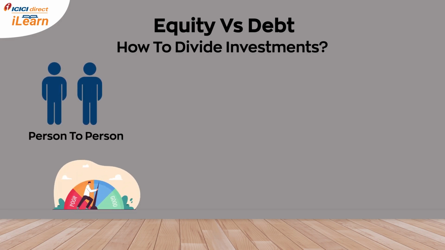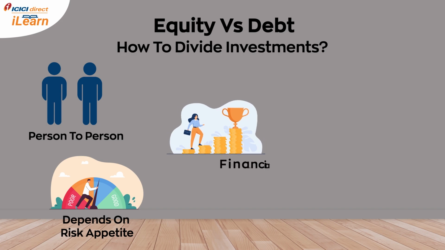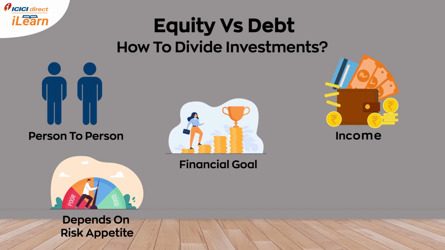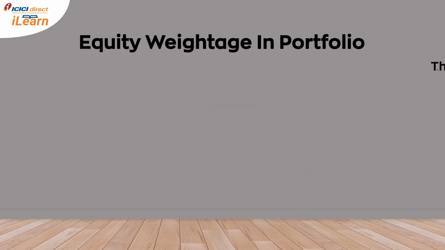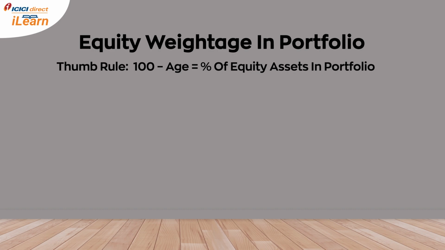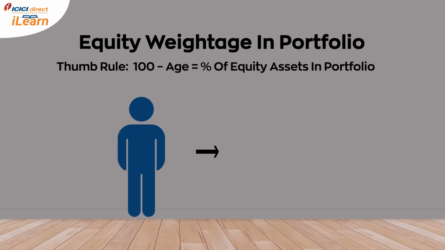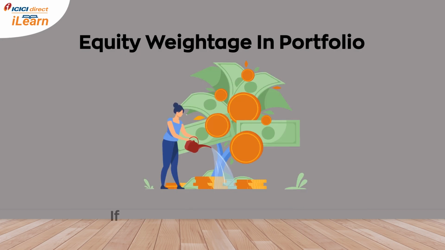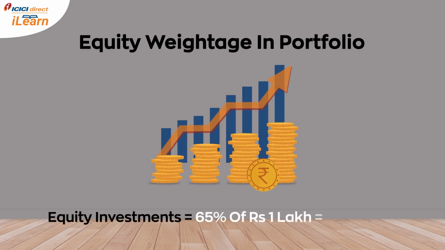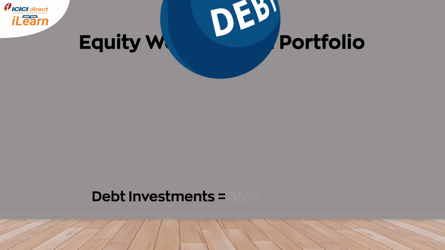This rule helps in asset allocation, which differs from person to person depending on their risk appetite, financial goals, income, age, etc. The rule is: 100 minus your age should be the weight of equity in your portfolio. So if you are 35 years old, the weight of equity in your portfolio should be 100 minus 35, which is equal to 65%. Hence, if you have rupees 1 lakh for investing, put 65,000 into equity and allocate 35%